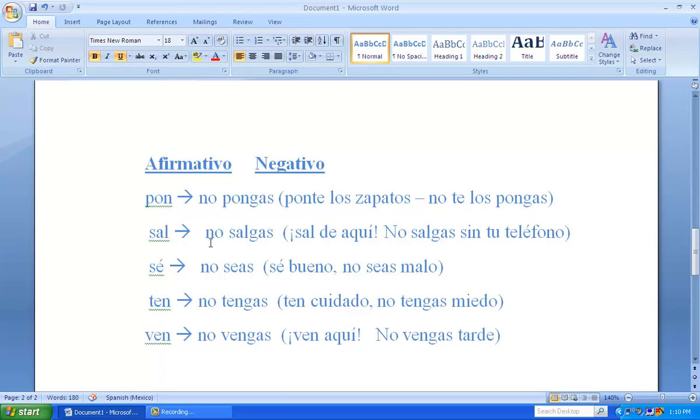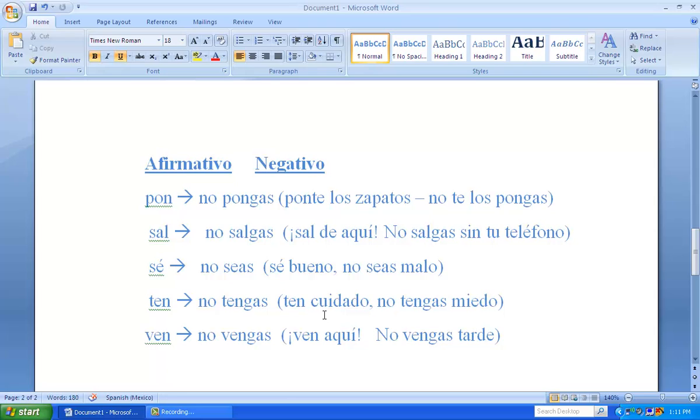Sal from salir, to leave. Sal, no salgas. Sal de aquí means leave, get out of here. But no salgas sin tu teléfono. Don't leave without your phone. Sé, no seas, from the verb ser, to be, so this means be, don't be. Be good, sé bueno, no seas malo. Be good, don't be bad.